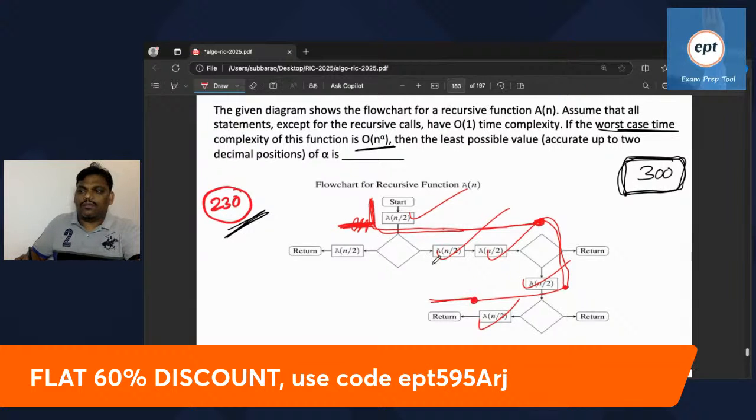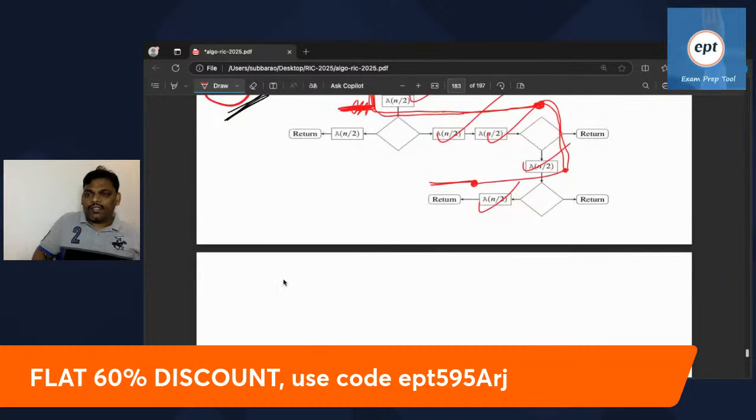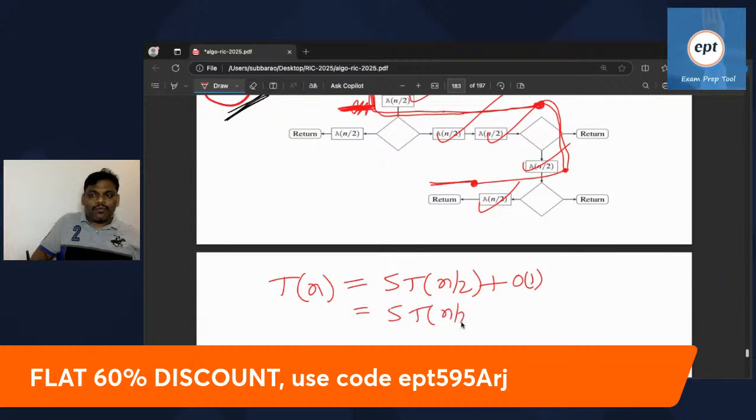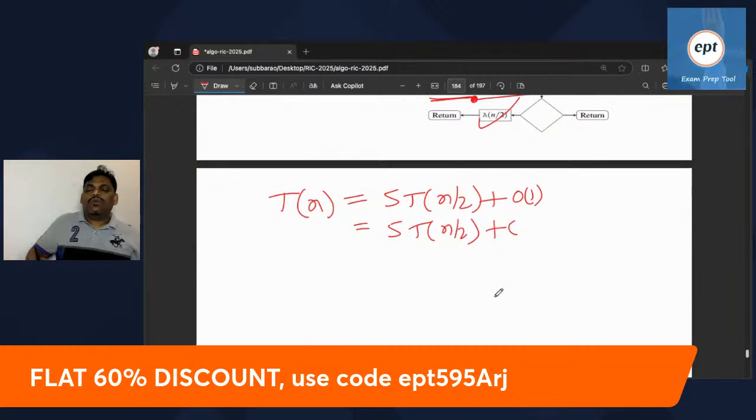5 function calls. So the recurrence relation for the time complexity of this recursive program is T(n) equal to 5T(n/2). But he said every statement will take constant time except the recursive calls, so the others are constant, C. So it becomes 5T(n/2) plus C. Now this you can solve using the master theorem. So n power log 5 base 2, and find f of n also.